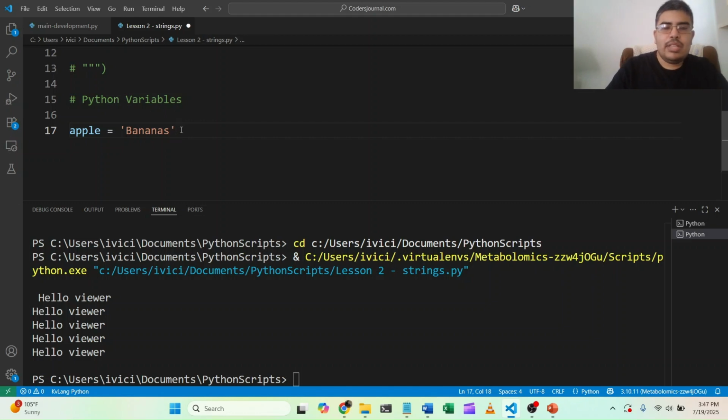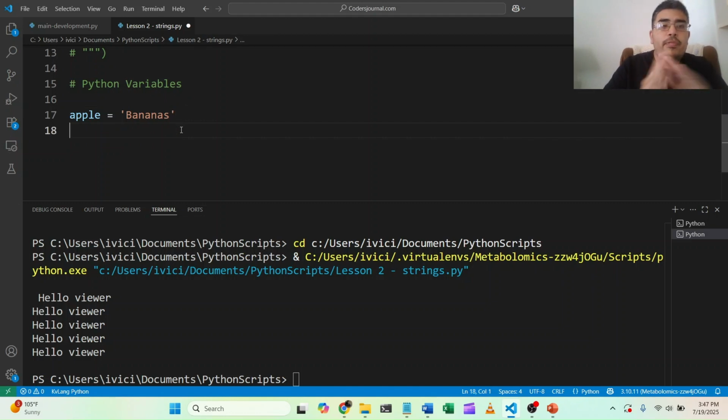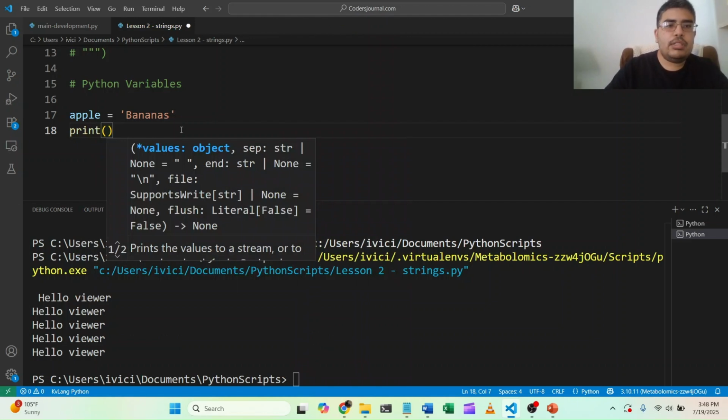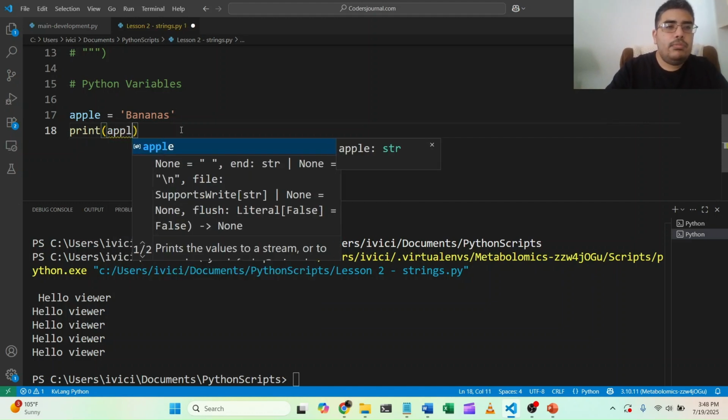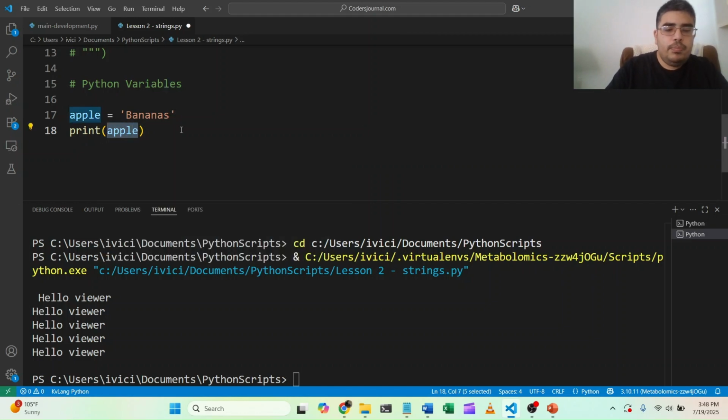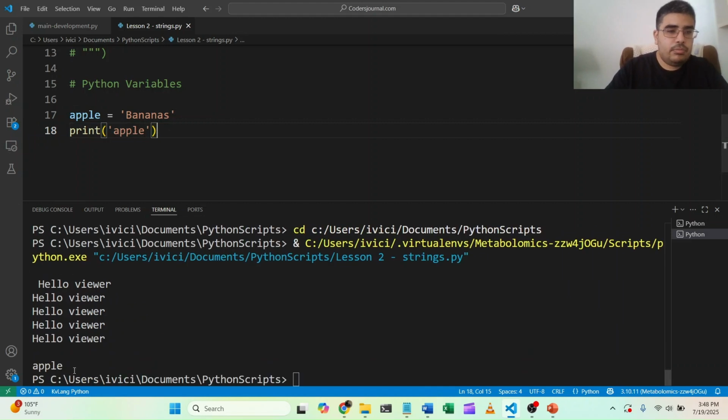All right. So before, we were using quotation marks when we used the print function. That's if we were going to output a string. In this case, we're not going to be printing out a string. What we're going to be printing out is the variable apple. If we put apple in quotation marks, it's just going to print apple.